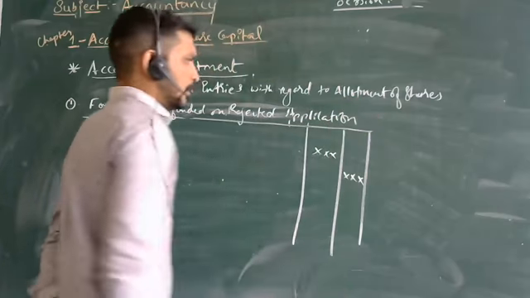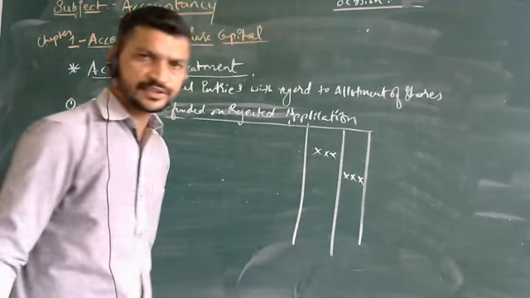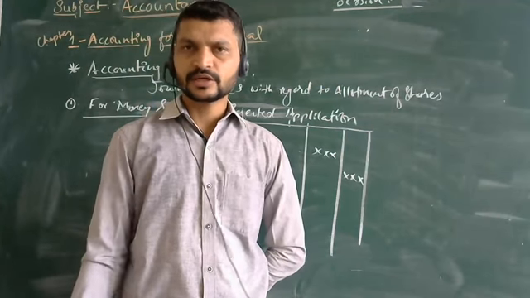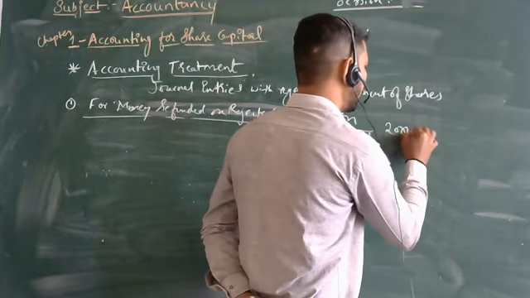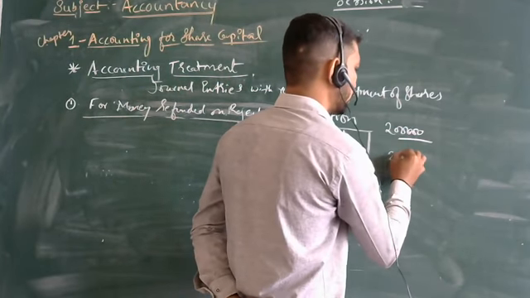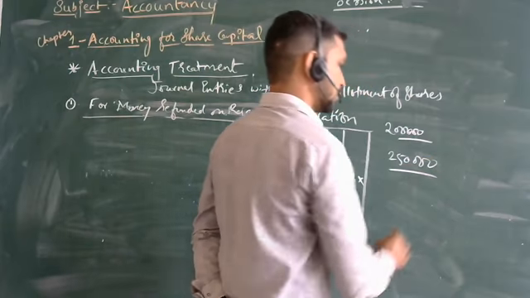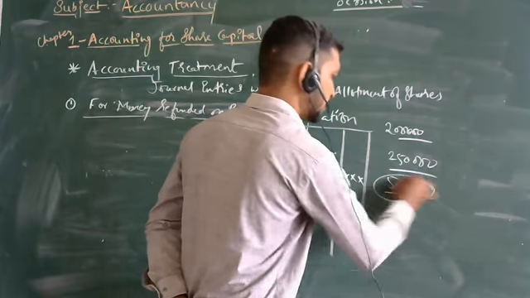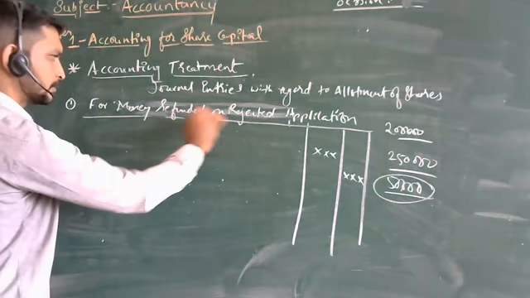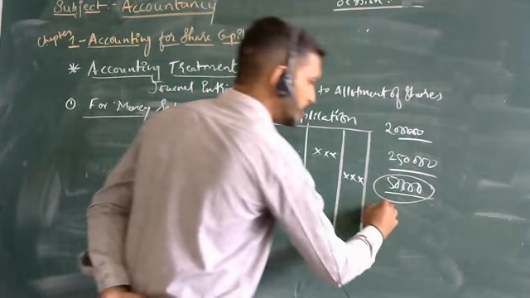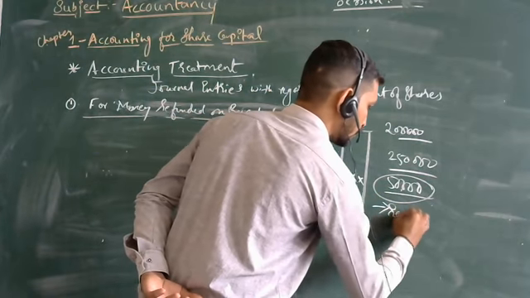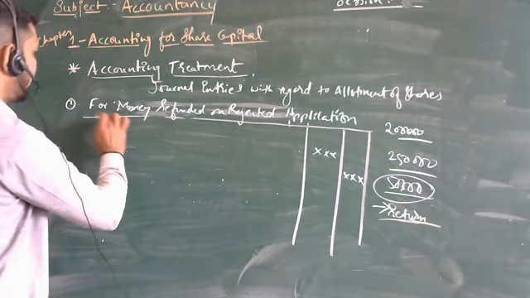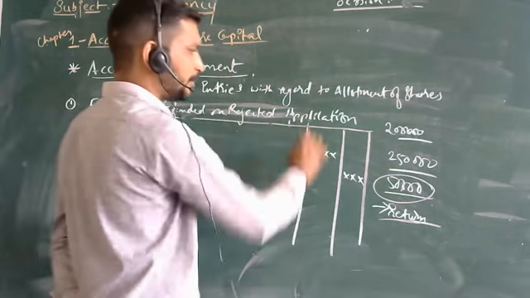As per the previous sessions, if you are issuing 2 lakh equity shares in the market and you get 2,50,000 applications, the 50,000 that you are rejecting, the application money you have taken has to be returned. That entry is for money refunded on rejected application.